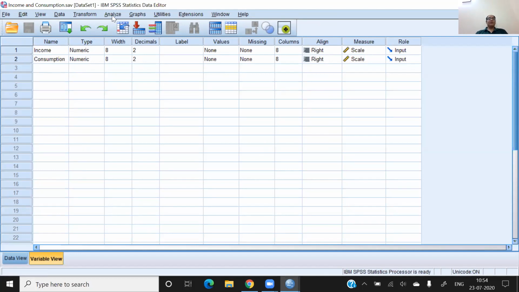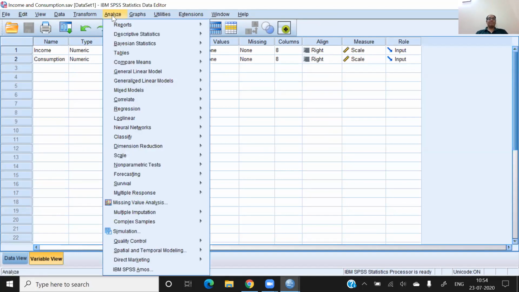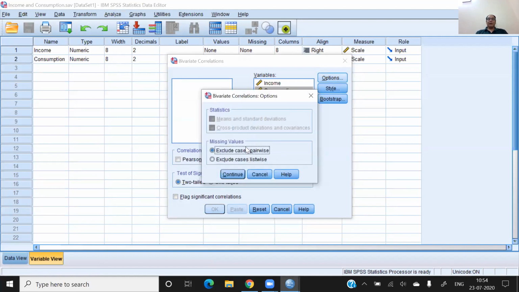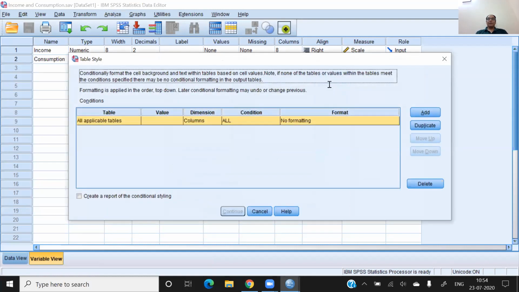So just go to Analyze and Correlate. You can see the Correlate option, Bivariate, and we have income here and consumption here. So I just uncheck this, and go to Options.